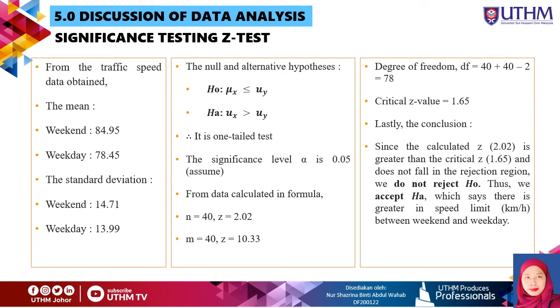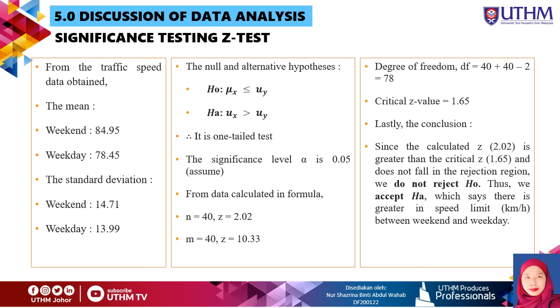Next, for the significance testing, Z-test. From the data obtained, the weekend mean, weekday mean and standard deviation, as you can see on the screen. The null and alternative hypotheses are also stated, as you can see on the screen. It is a one-tailed test. The significance level is alpha equal to 0.05. From the data calculated in the formula, the Z is 2.02. The degree of freedom, DF, is equal to 78. The critical Z value is 1.65.